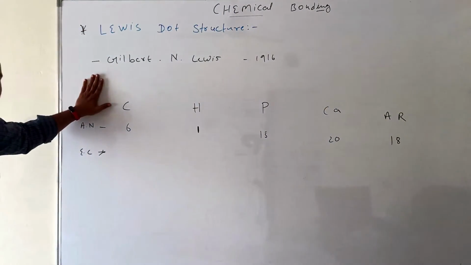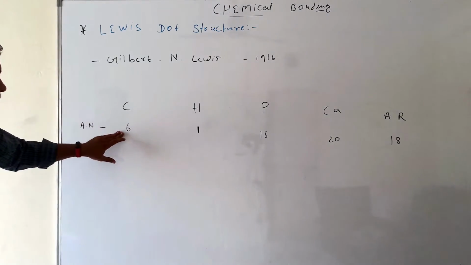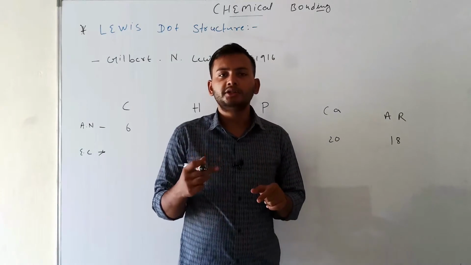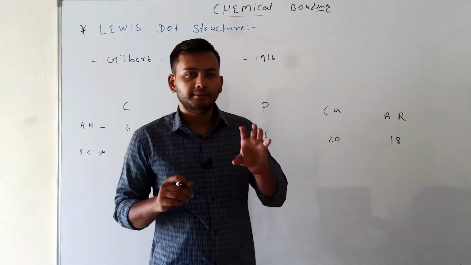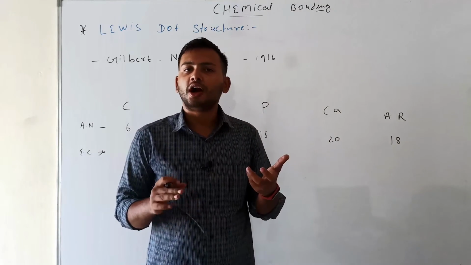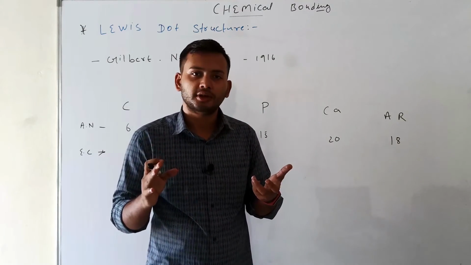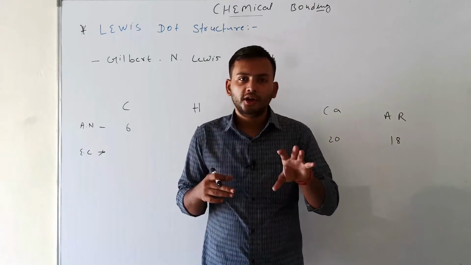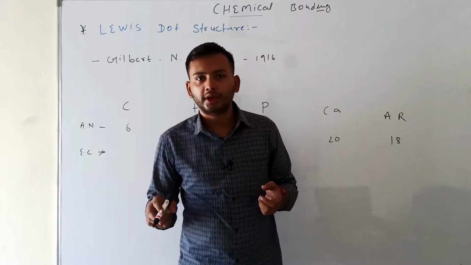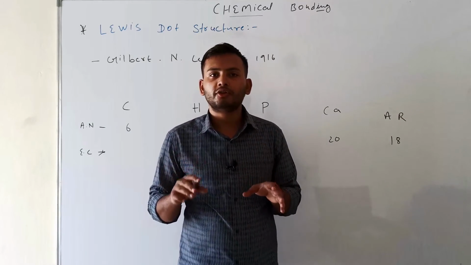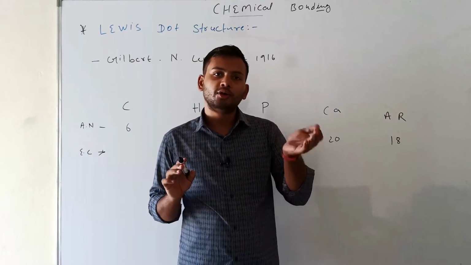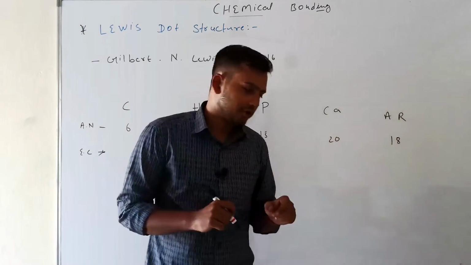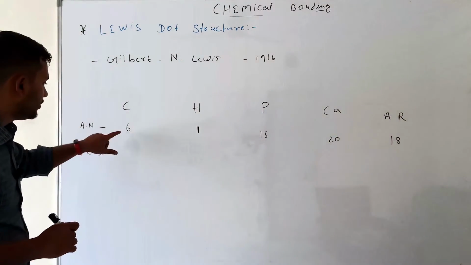The atomic number is equal to the number of electrons inside the atom. Carbon's atomic number is 6, so carbon has 6 electrons. If the atomic number is 20, then the number of electrons is 20, not 21, not 19. The atomic number is equal to the number of electrons.